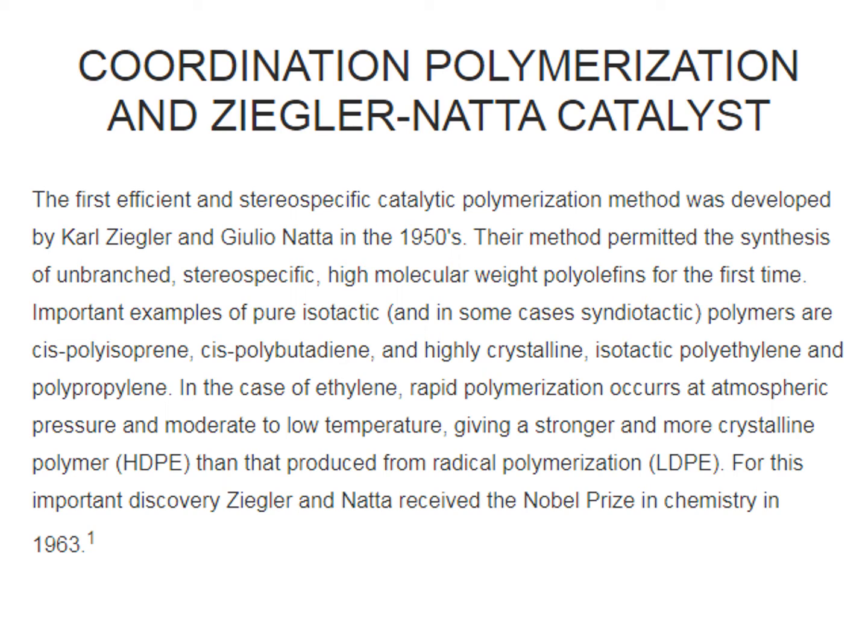Important examples of pure isotactic and in some cases syndiotactic polymers are cis-polyisoprene, cis-polybutadiene, and highly crystalline isotactic polyethylene and polypropylene.